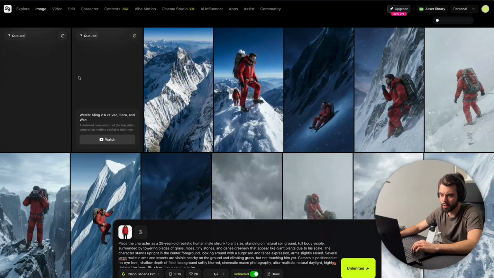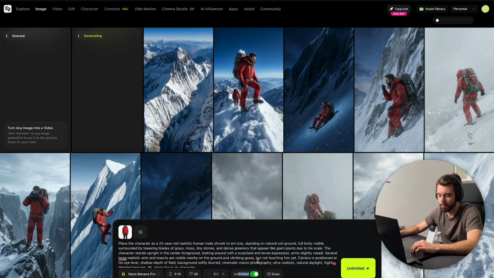So it's going to take some time to do the generation, and because I'm using the unlimited, sometimes it doesn't do it right away. It needs a bit more time, like the free version, but if I unclick unlimited, it's going to cost a little bit of credits, but it's going to be done a little bit faster.